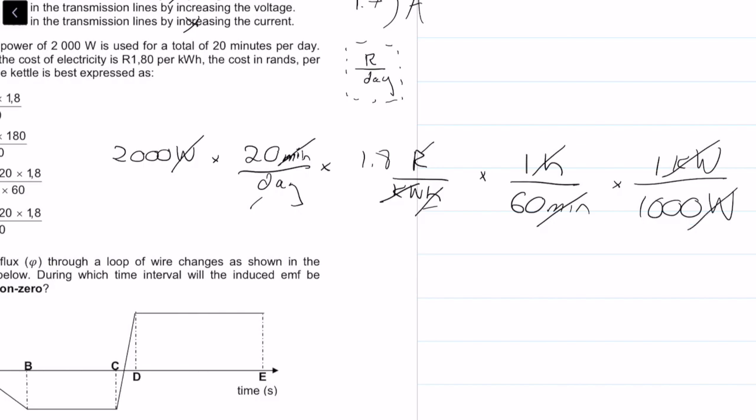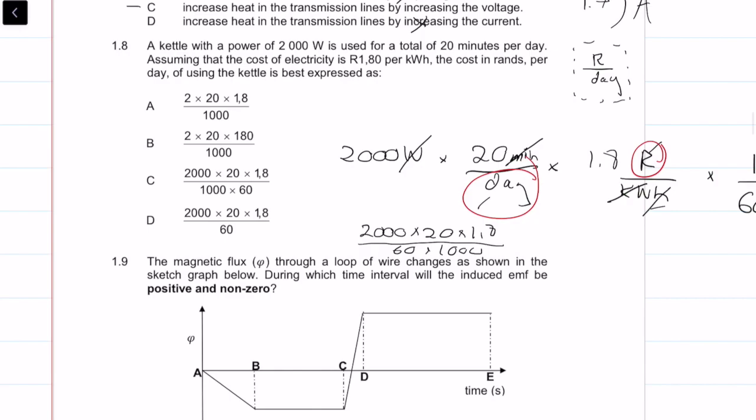So the units that we have left are days and rands. Everything else is cancelled. So now the question is, what are we left with? So we're left with 2000 times 20 times 1.8 all over 60 times 1000. Let's see if that's one of our options. That's not that one, not that one. There you go. Cool. So the answer is C.